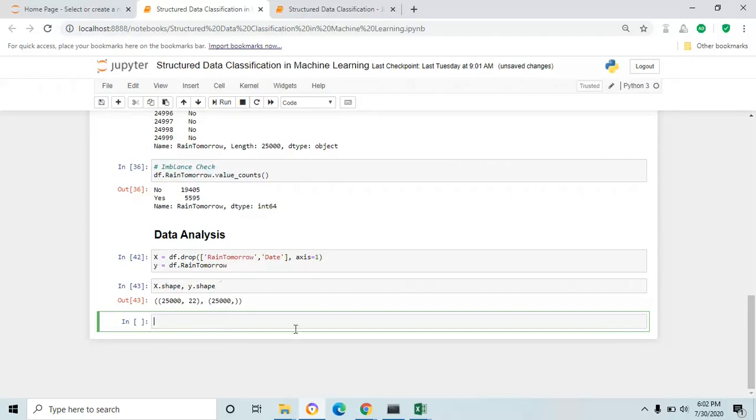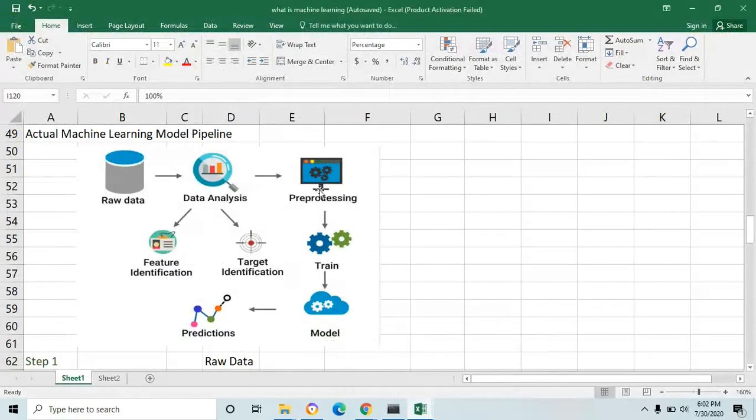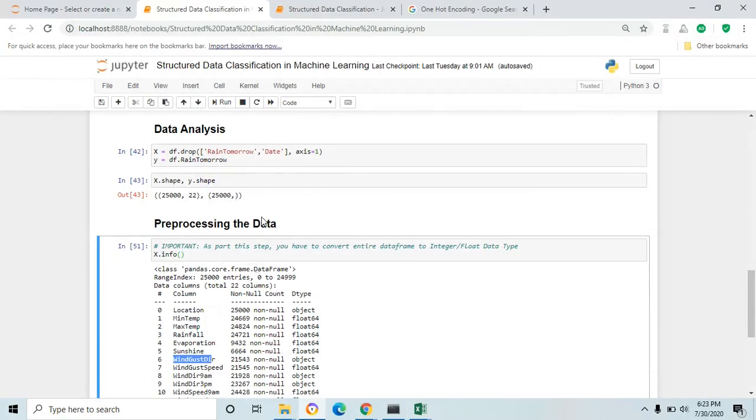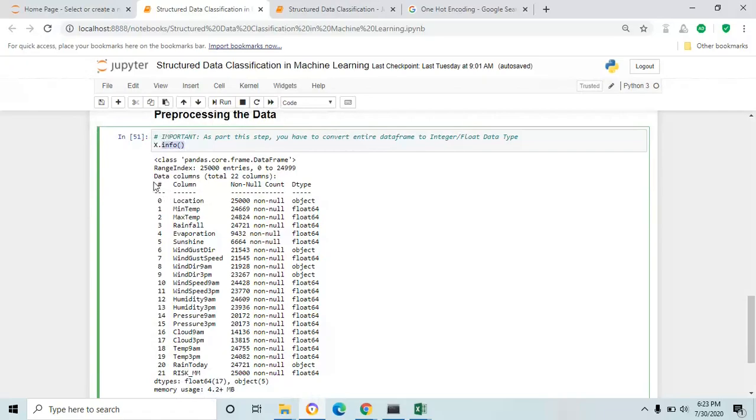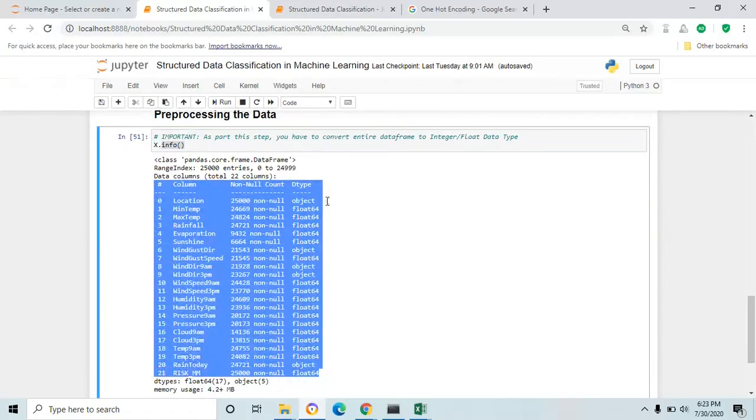Fine. The next step is pre-processing the data. It is one of the important steps in the machine learning model pipeline where you have to convert the entire data frame to integer or float data type, because a machine can understand binary values, either 0 or 1. It is relevant to the float or integer data type. As part of this step, first you have to understand the data frame data types. I'm going to use the info function to identify the data type of each column. Here is our data frame column data types.